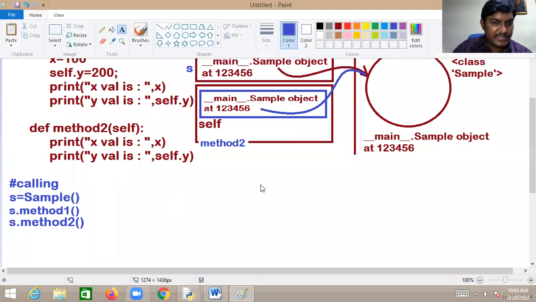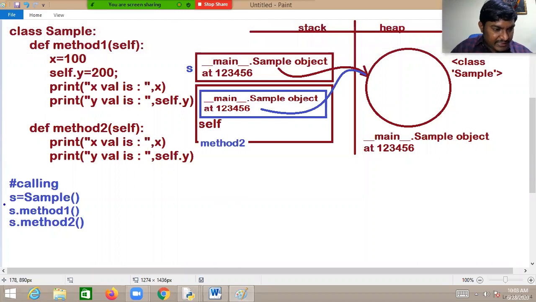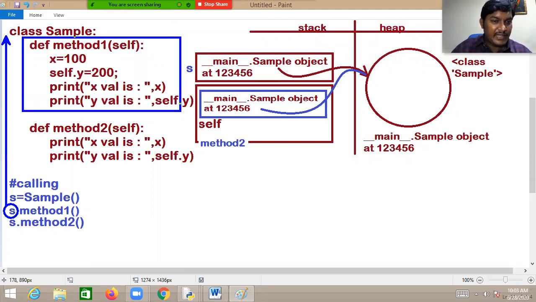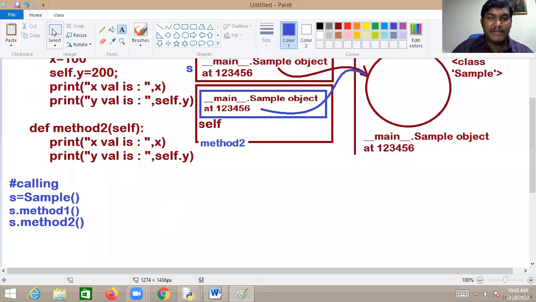Now the sample object is created. This is exactly what happens. We are calling method 1. So method 1 is executing with respect to what? The type of s is Sample, and it jumps to the Sample class, searching for method 1. Yes, it is there. Now memory is allocated for method 1.